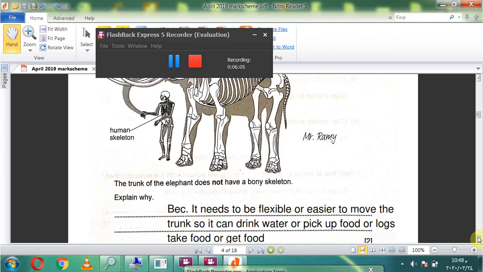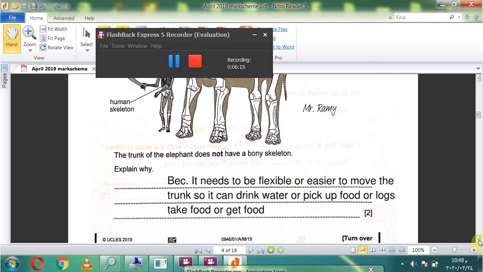Why trunk? This is trunk. Okay. Does not have a bony skeleton. Okay. Because the elephant needs to be flexible or easier to move the trunk so it can drink water or pick up food or take food or get food by trunk.